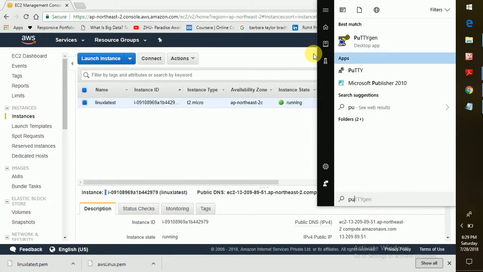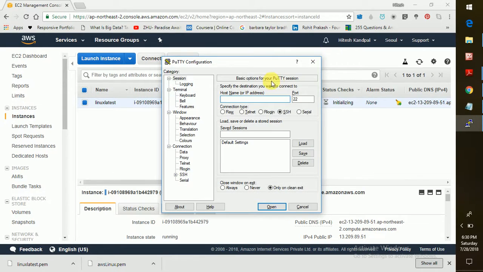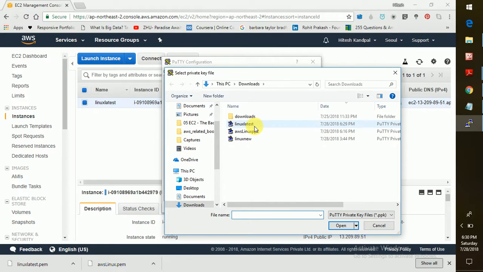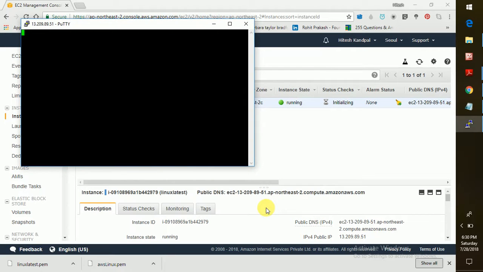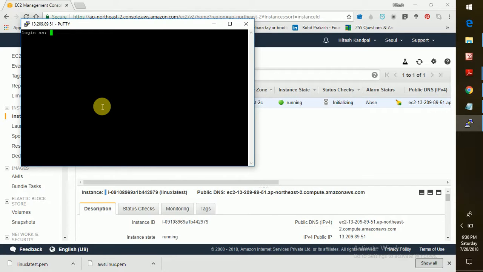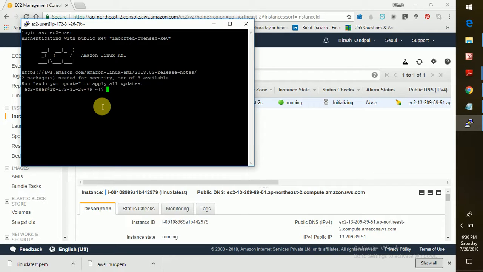Now I can check my Linux instance using PuTTY. So I copy my public IP here, and here's my Linux latest PPK file. So this is my Linux console, and I can log in here as ec2-user, or ubuntu for Ubuntu. This is Ubuntu, and here is my